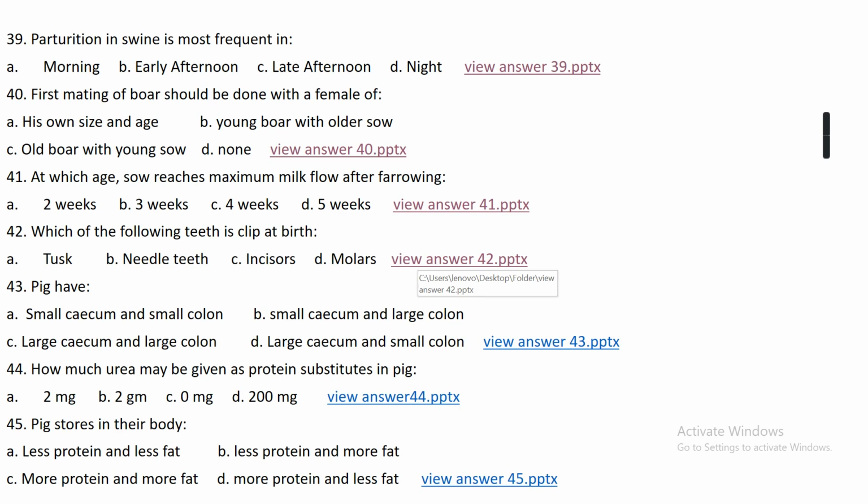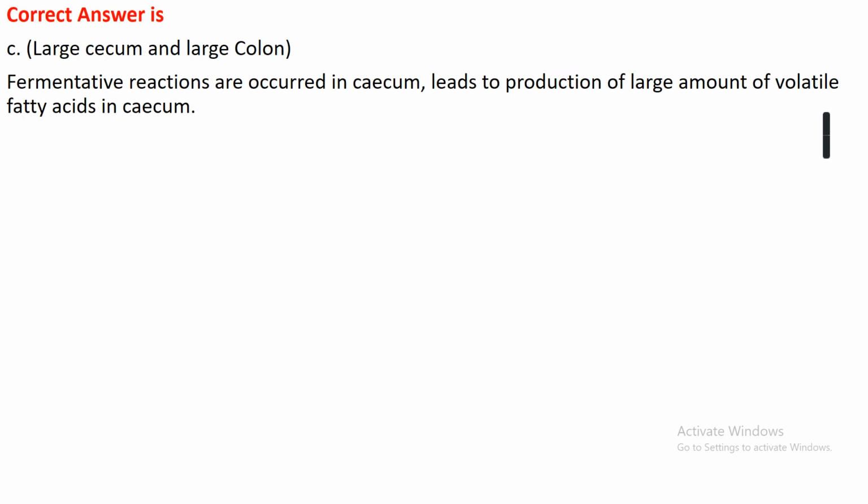Okay. Question number 43. Pig have option A, small cecum and small colon. Option B, small cecum and large colon. Option C, large cecum and large colon. Option D, large cecum and small colon. The right answer is option C, that is large cecum and large colon. In the non-ruminant animal, fermentation reactions actually occur in the cecum, which leads to the production of a large amount of volatile fatty acid in the cecum.